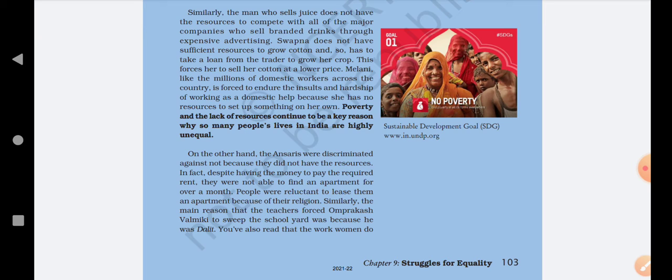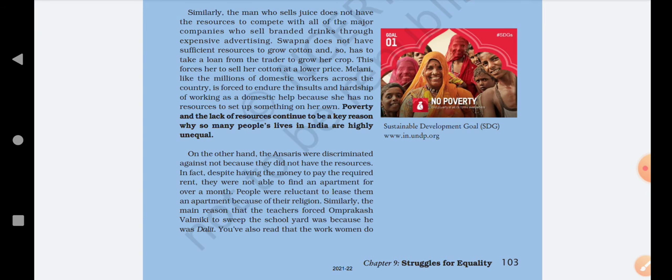So Melanie was forced to do that work, and she was forced to bear all the insults and hardships so that she could earn. She is not a rich person, so she was not able to set up her own business, something she could do on her own. That's why she was forced to become a domestic worker.